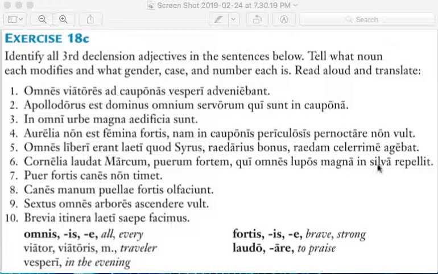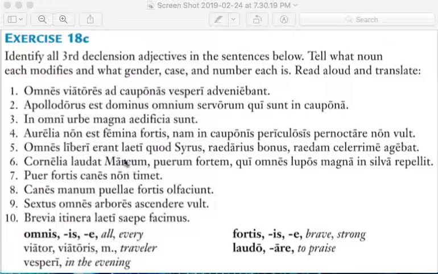But this prepositional phrase in English would be "in magna silva." But magna in silva, I think the idea is to throw you off by maybe making you think that the wolves are big here. But really, it's the forest that's big. So the third declension adjectives again are fortem and omnes. Omnes and fortis here again, okay?